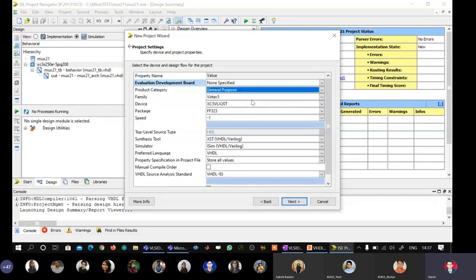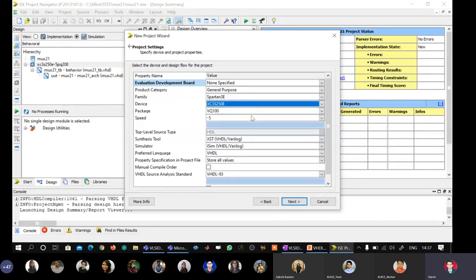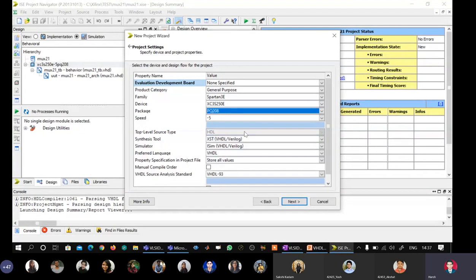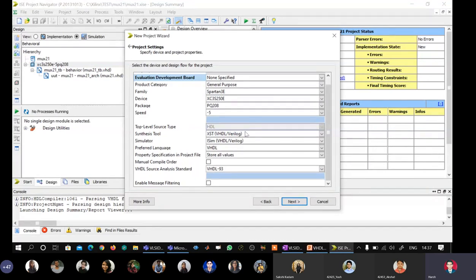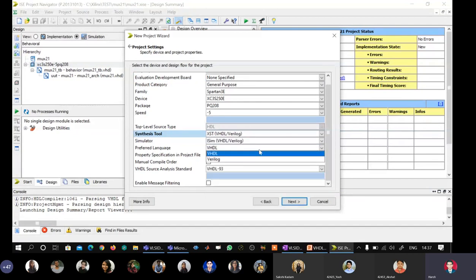Product category general purpose. Family is Spartan 3E. The device is XC3S250E, so I'll select this. My package is PQ208, and I know that the speed grade is -5. This is called the hardware configuration of the board. Now I go down, synthesis tool, only one is available, so XST. Simulators, many are available, but I'm going to use iSim, that is an inbuilt simulator. Preferred language is not Verilog, but it is VHDL. Make sure that you are selecting VHDL as preferred language.